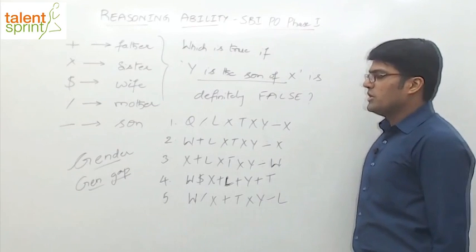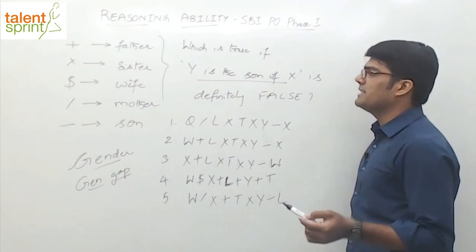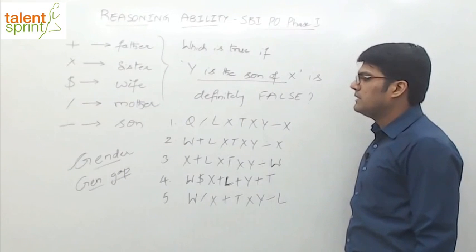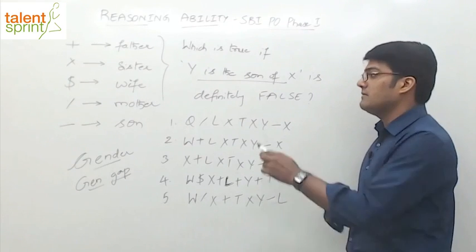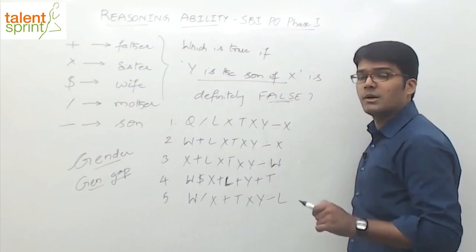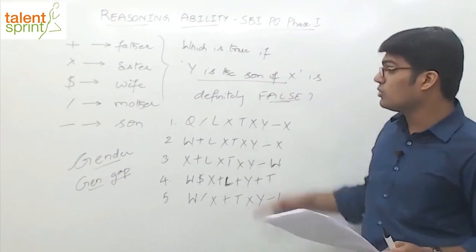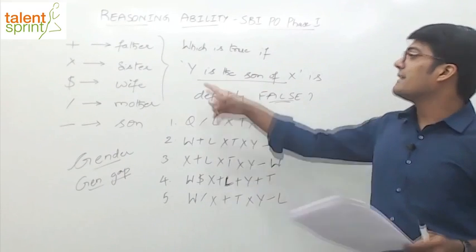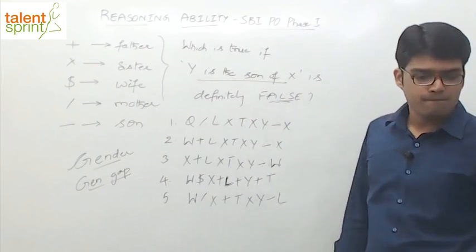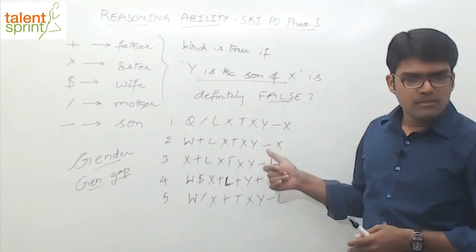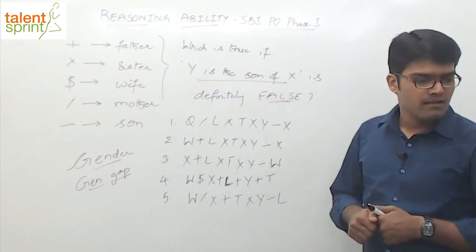So, do it carefully. Generally what happens is we read this question, we get excited. Why? Because you know the SMART method, right? And in your excitement, you forget that this should be false. So you have to read the question properly. Very important. Read it properly and find out which of these is true, such that Y is the son of X is definitely false. Let's see how many of you get it right. And this is going to be the last question of the session. I wish I could do more.